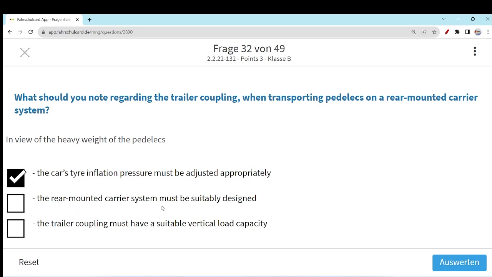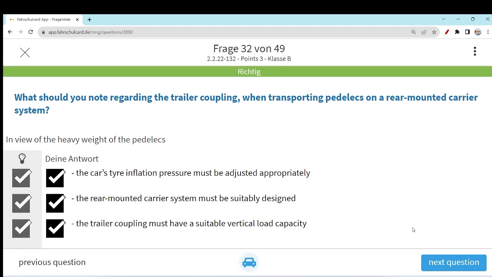Then the rear mounted carrier system must be suitably designed. Similarly, I think the rear mounted carrier system should be suitably designed, should have suitable lights and indicators, so that the traffic behind you can easily see. The lights should be visible and clean, not dirty. I think we have discussed this already in the previous videos. And the third option, the trailer coupling must have a suitable vertical load capacity. I think that is a very technical term that we have already discussed. So all these three options are correct. Whenever you are carrying some extra transport or a trailer with your car, you need to keep all these things in mind.